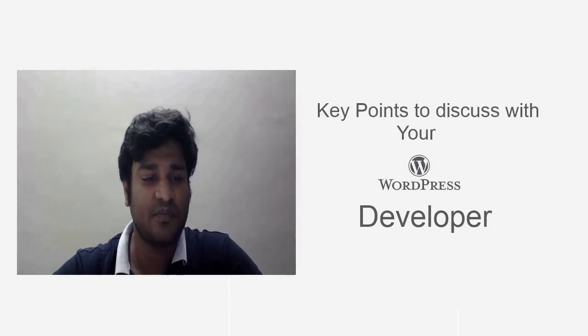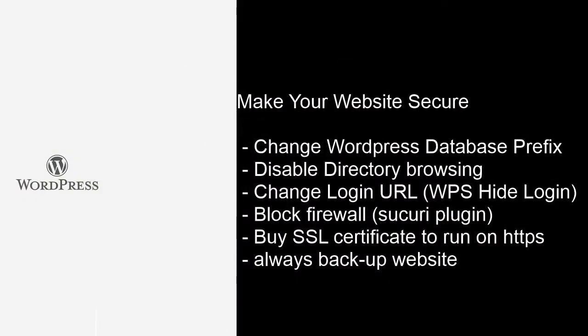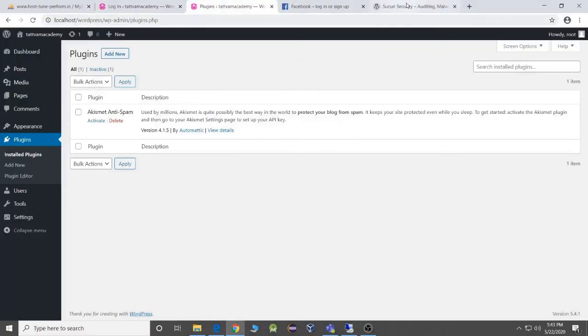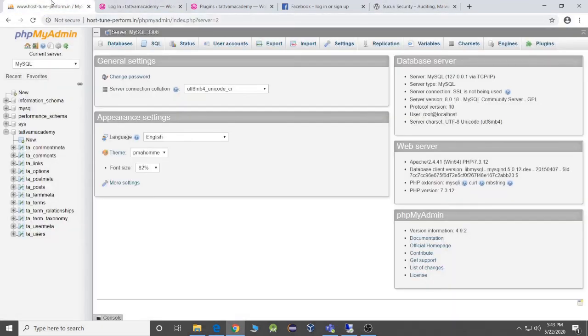Then, going forward, you should change the WordPress database prefix. This is the first point among the security measures you should take. What exactly does this mean? To understand this, I will log in to my MySQL server. You can see that my prefix is TA. By default the prefix is WP for a WordPress database, but I have changed it to TA. It is necessary for you to change this prefix.